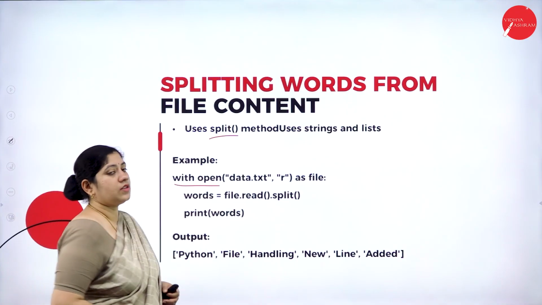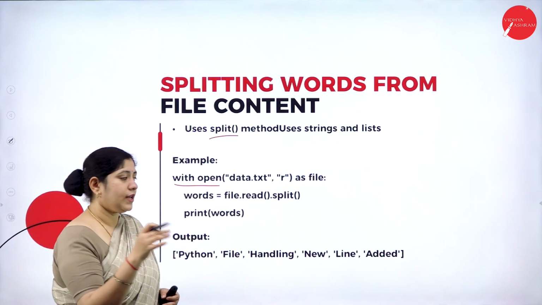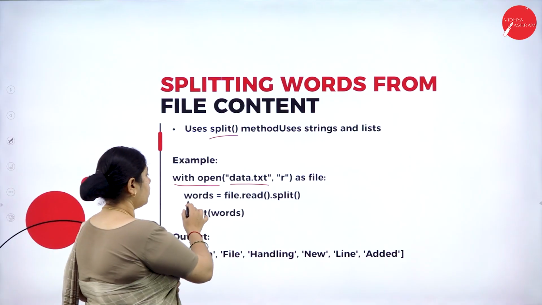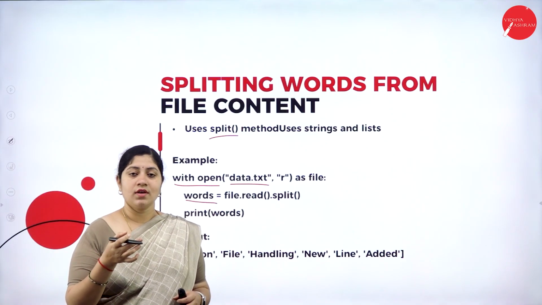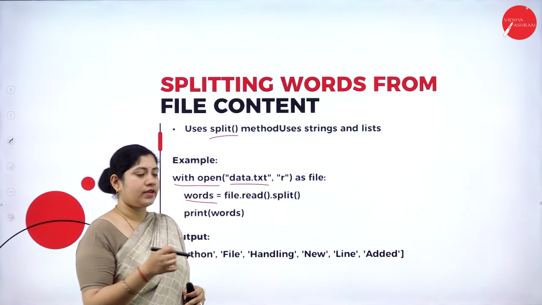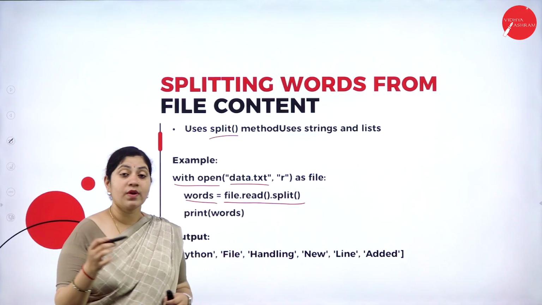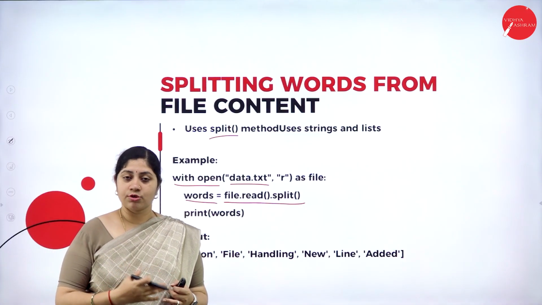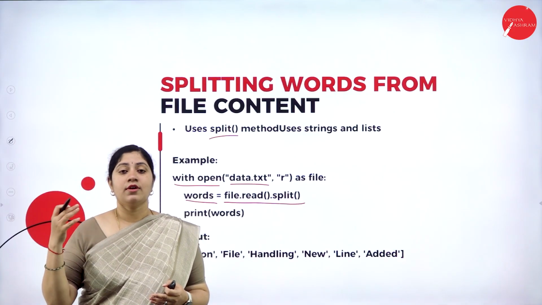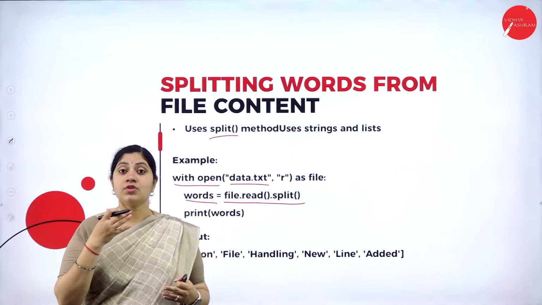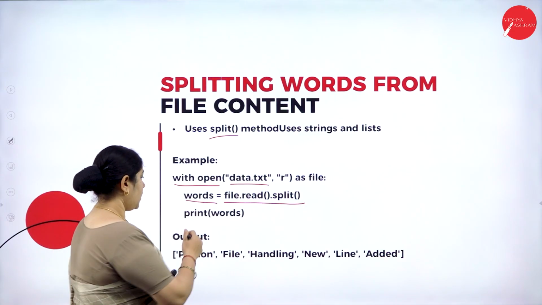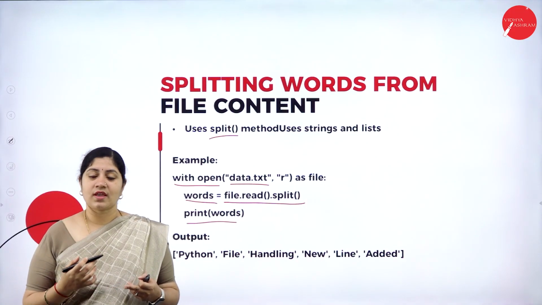Here we are again using the with keyword, with open of the file name data.txt, followed by r as file. Okay, what is next? We want to read, or we want to go with splitting of the content. What are we writing? We are writing file.read.split(). The initial thing is that it has to read, then it has to split. Correct, right? Initially, if you read only, then you'll understand that this has to be split. It's the same thing that we follow over here with a splitting operation. And the next thing, we are going with printing those words.